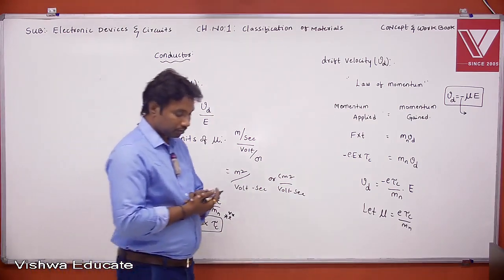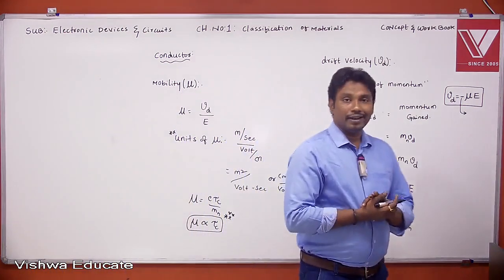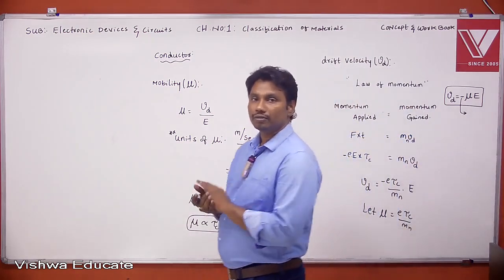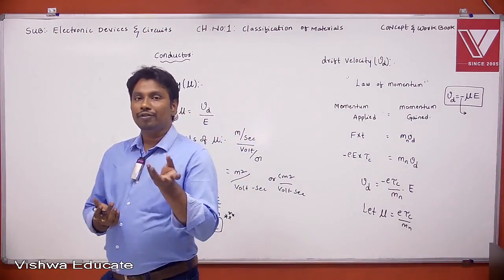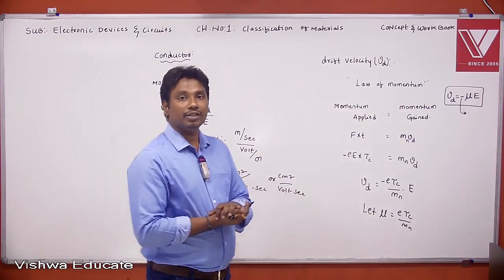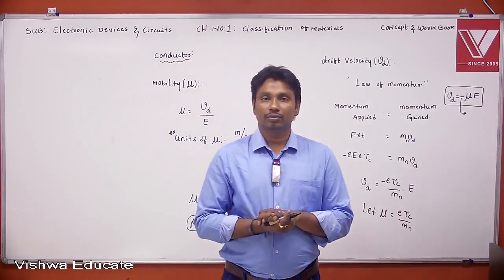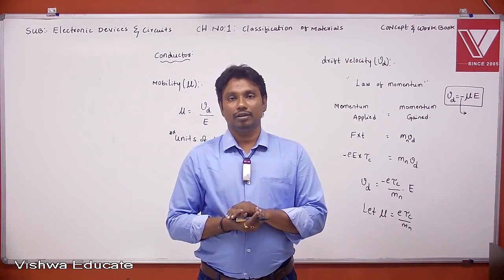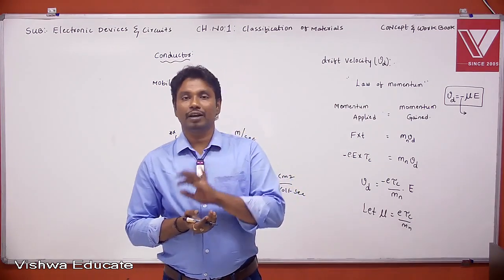Copy. Write in your notes. It is a measure of how freely a charge carrier can travel. Or it is the drift velocity per unit electric field.